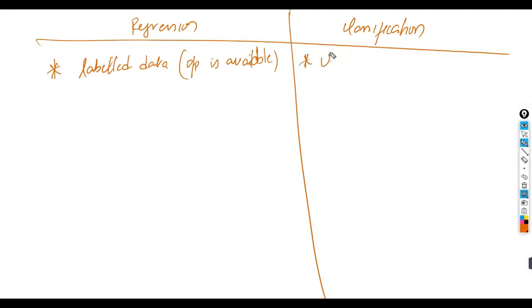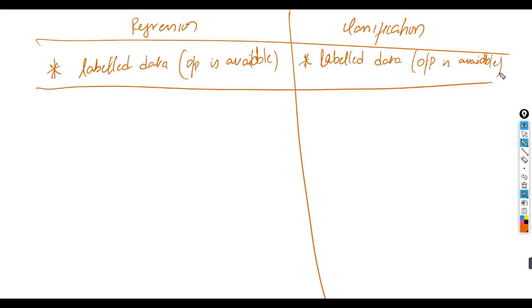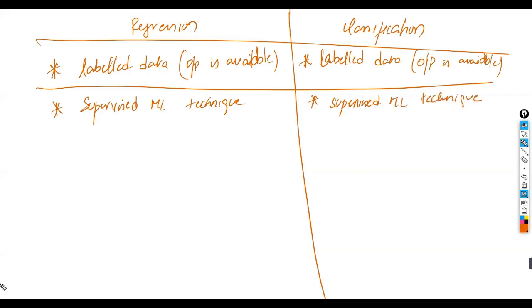The second one is classification. It is also applied on labeled data, where the output is available in this case also. So both of them work on labeled data. Since we are applying machine learning on labeled data, this is called a supervised ML technique, and this is also a supervised ML technique. If you are applying ML on labeled data, it is called supervised. Both of them are the same till now.